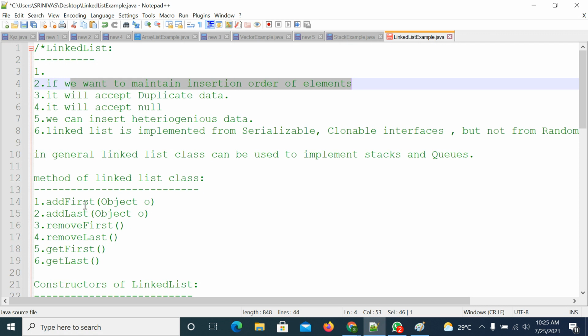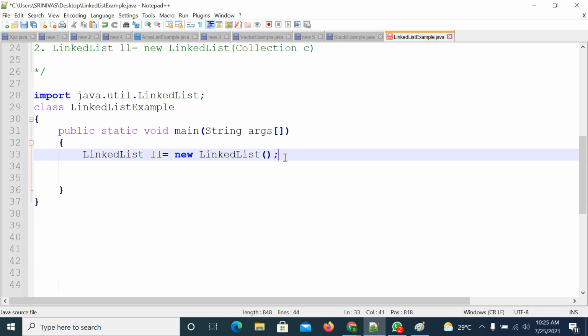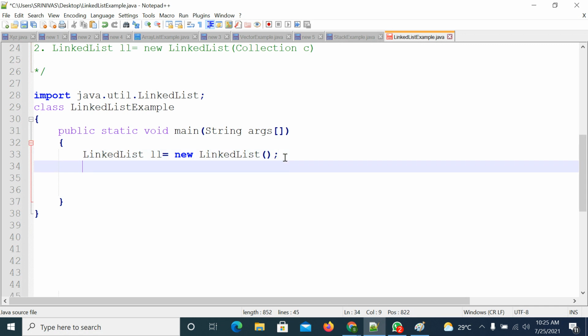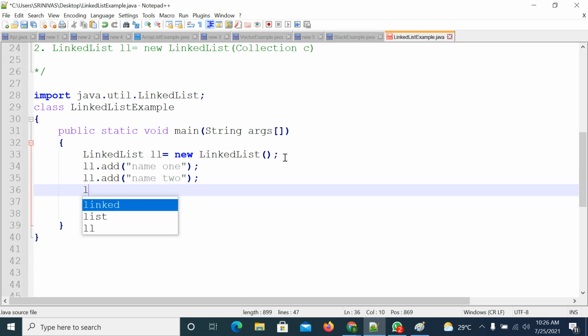We'll discuss this one also. First I will try to add the elements one by one by using the add method of the collection interface. So I am trying to add the elements, ll.add. I am trying to add some names, right? So name 1, name 2, right?